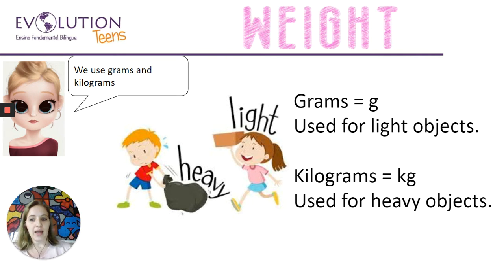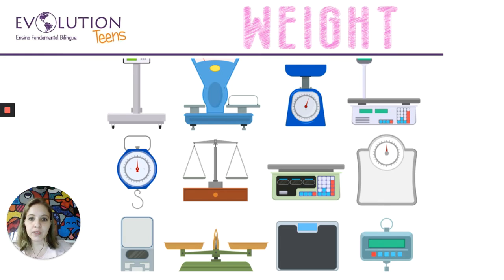So light and heavy. And here we have different types of scales. Some scales are used in supermarkets, other ones we use in our houses. We have scales that we use to measure how many grams we need to put in a cake, for example, right?